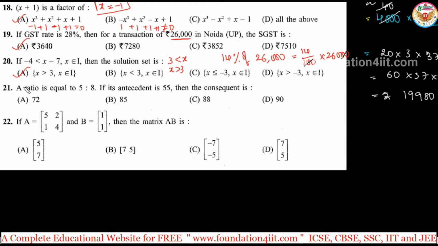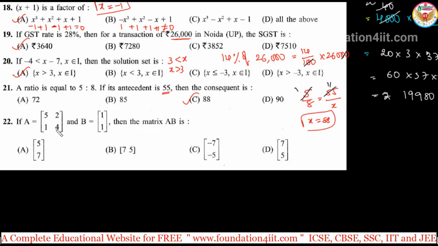And next one. A ratio is equal to 5:8. If its antecedent is 55, the consequent is to be found. So first ratio value is 55, second ratio value you have to find out. So 5 by 8 is equal to 55 by x, consequent, second part. Cancel this, 5 elevens are 55, so 11. Cross multiplication, x is equal to 88. X value is 88.